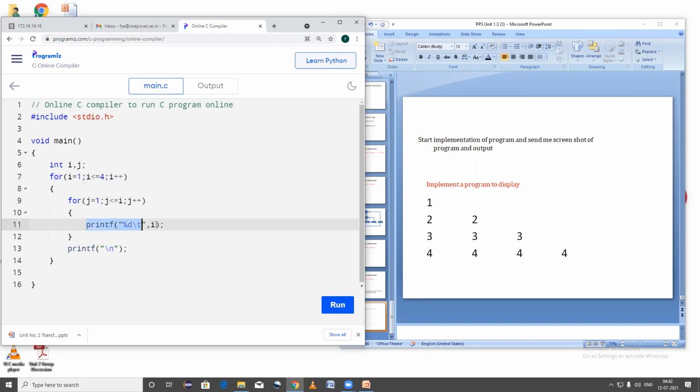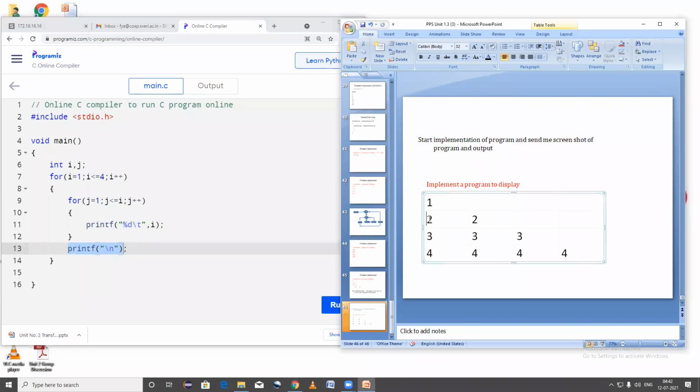It is going to print the value of I variable with printf. What is the value of I variable? That is 1. Now it increments J. So what is the value of J? 1 plus 1, 2. Now it checks the condition. 2 is less than or equal to 1. The condition is false, it goes to the next line, that is backslash n, and that means it moves to the next line. Now your pointer will be here.